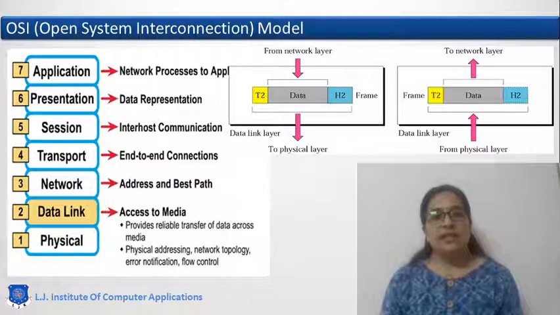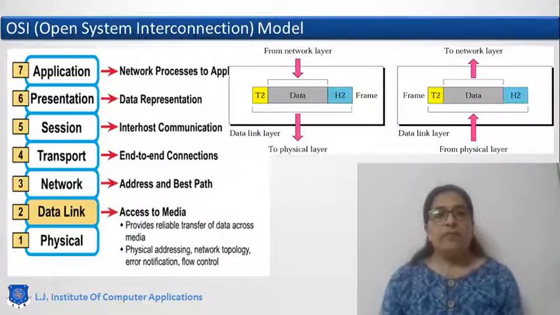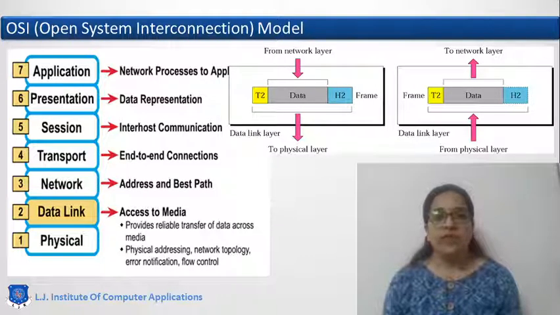Data link layer has the responsibility of framing, error handling and flow control. Now what is framing? So ultimately when the data link layer will transfer the frame to the physical layer, physical media is a shared channel where many users are using that channel to communicate and to send their data. So to establish a no monopoly idea, the IP packets will be divided into small frames by the data link layer using some framing techniques.